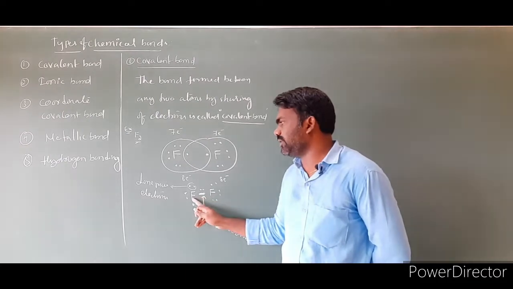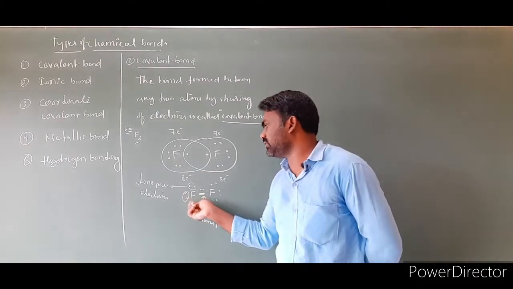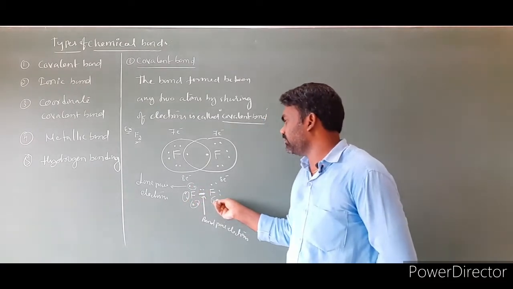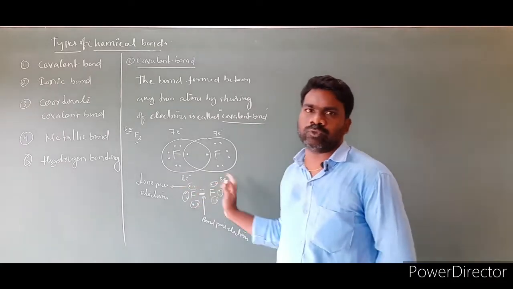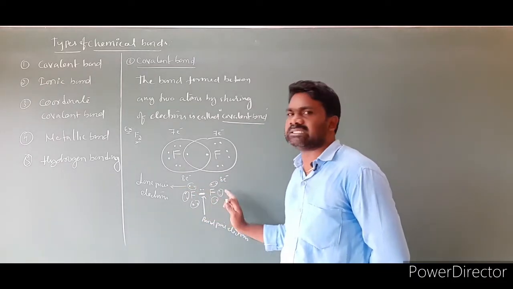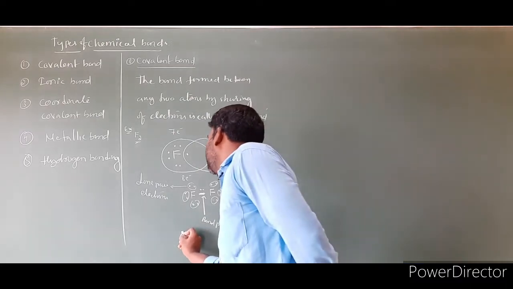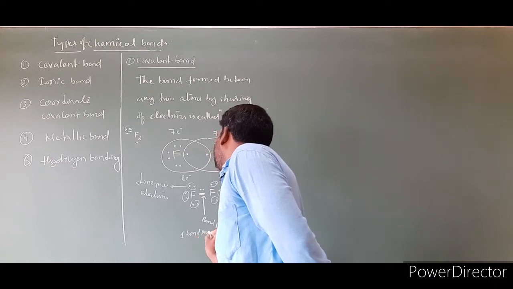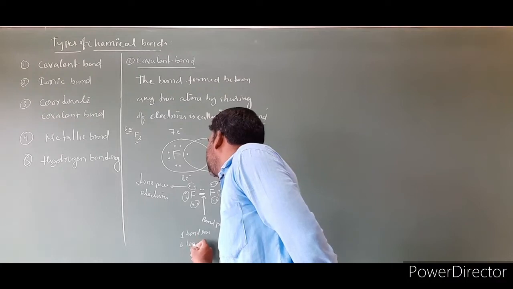This fluorine has how many lone pairs? This is one lone pair, this is the second lone pair, this is the third lone pair. This fluorine has 3 lone pairs. This fluorine also is similar: 1, 2, 3. The total number of lone pairs for the 2 fluorine atoms together is 3 plus 3, 6 lone pairs of electrons, and 1 bond pair. This molecule has 1 bond pair and 6 lone pairs.